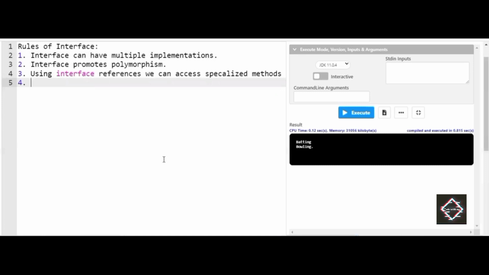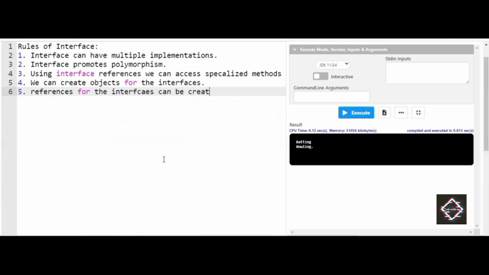Next, as I said in the program, we cannot create objects for the interface. Next, references for the interface can be created. I'm sorry for the spelling mistake here.